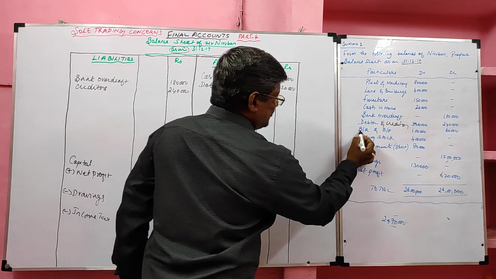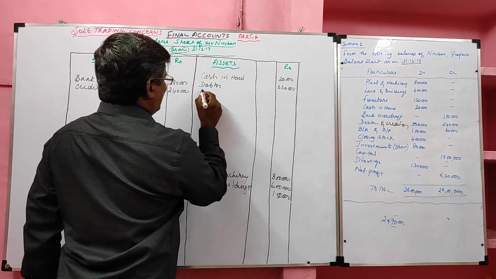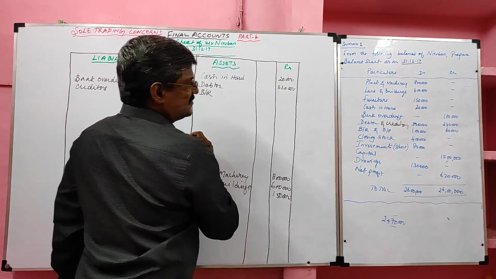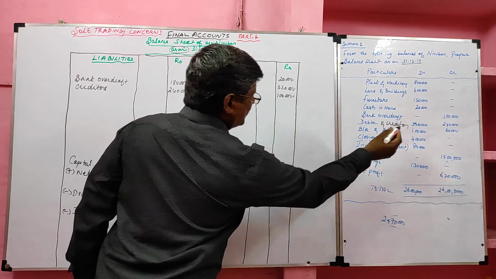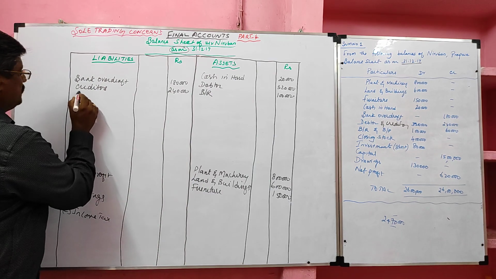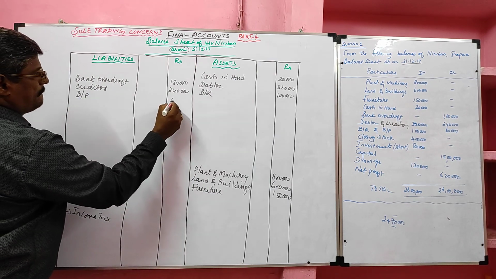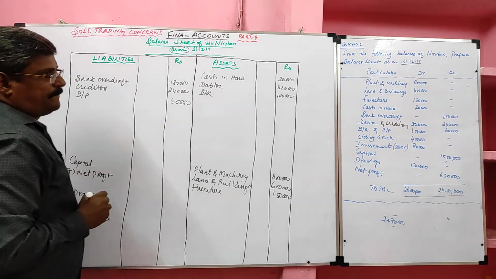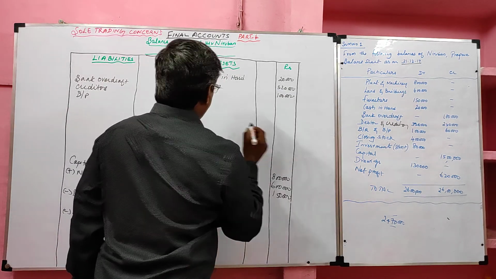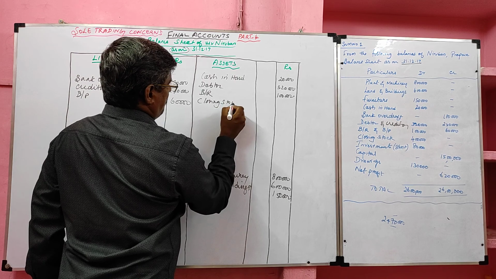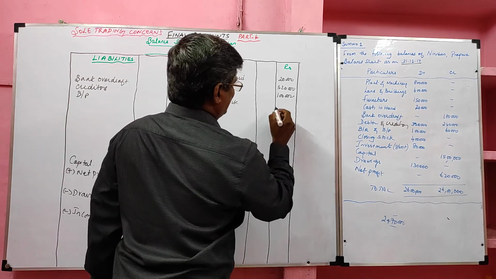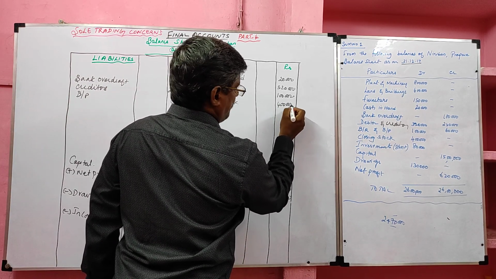Next, bills receivable and bills payable. Bills receivable is an asset, 1 lakh. Bills payable is a liability, 60,000. Next we have closing stock. It is an asset, 4 lakh.